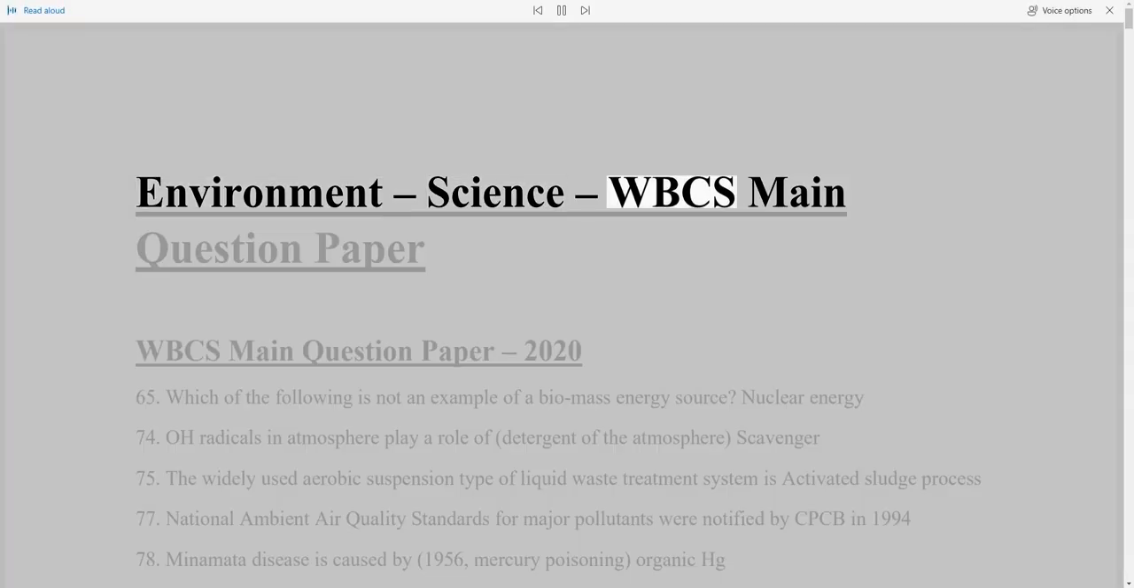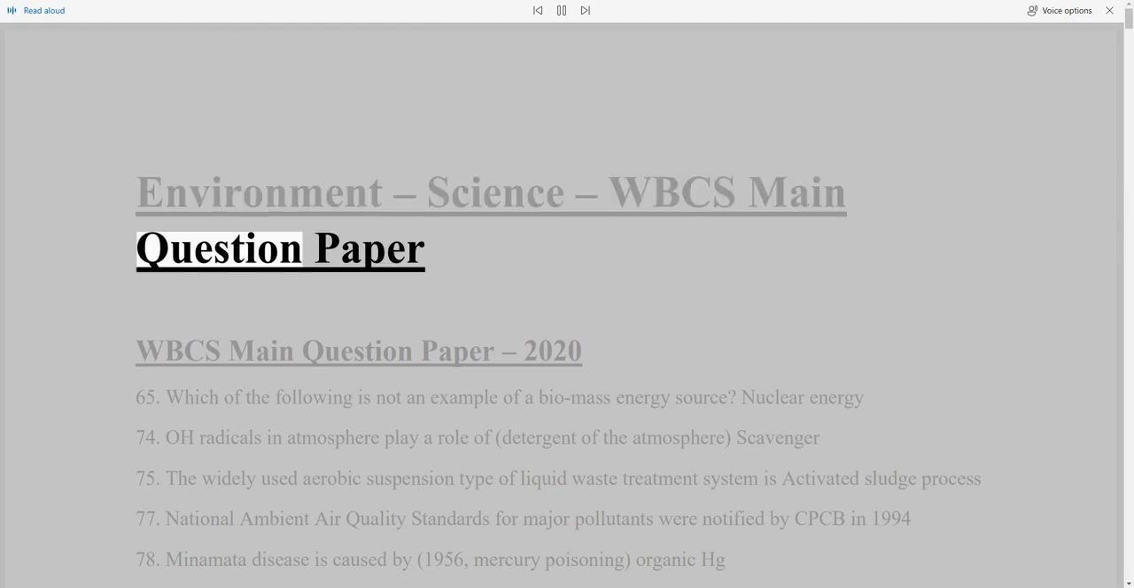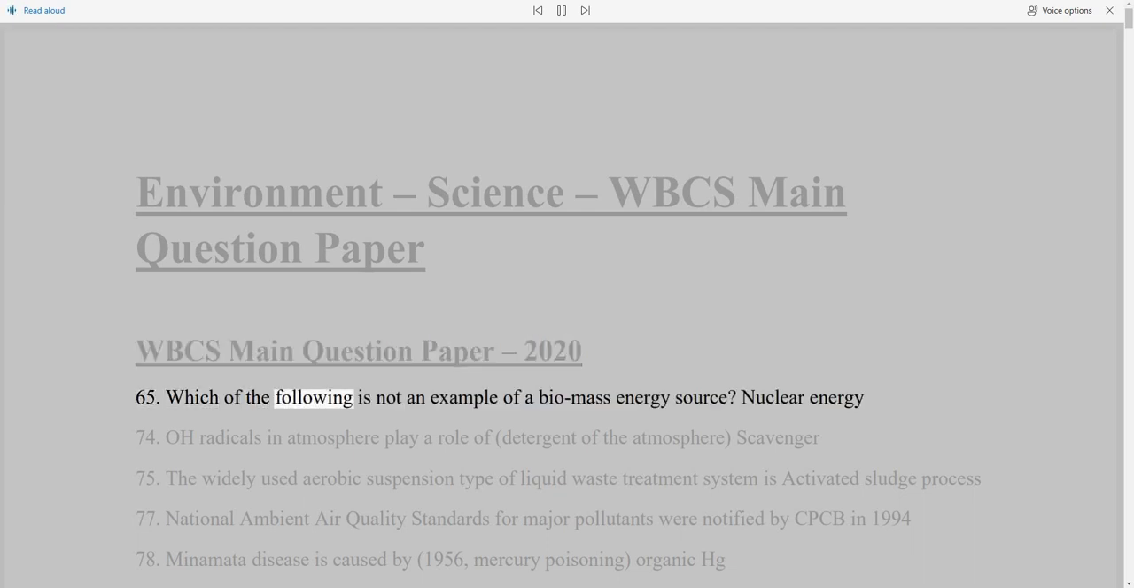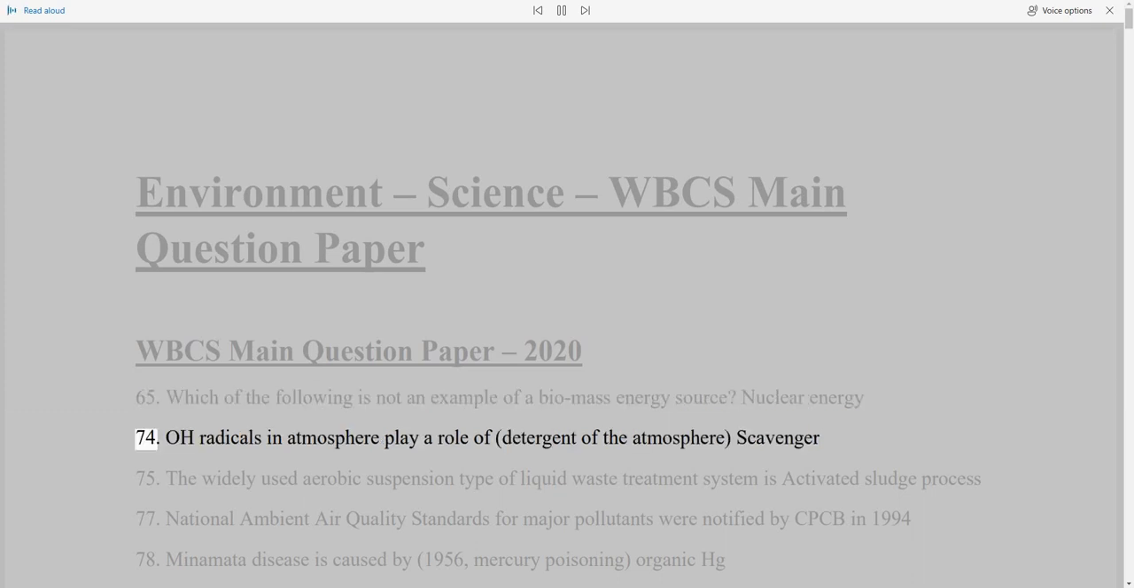Environment, Science, WBCS Main Question Paper, 2020. 65. Which of the following is not an example of a biomass energy source? Nuclear energy. 74. OH radicals in atmosphere play a role of detergent of the atmosphere, scavenger.